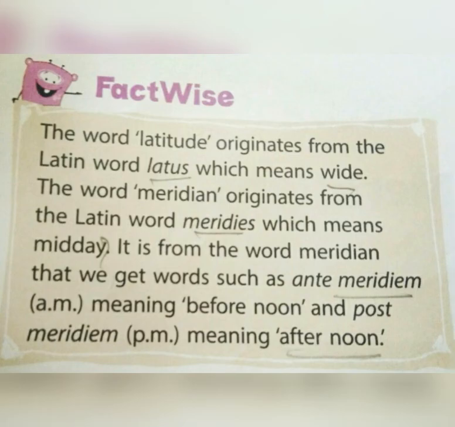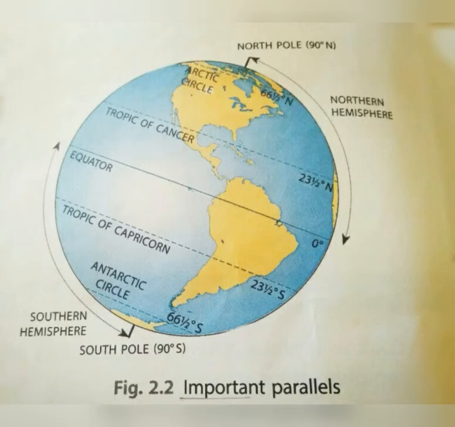Okay, children? So now we are going to see how the parallels are numbered. We start from the equator and mark it as 0 degree latitude. So what is the equator? It divides the earth into two equal halves, isn't it? So that is the 0 degree latitude, and we mark the other parallels from 0 degree to 90 degree. And apart from their value, the parallels are also marked as N and S. So what is N? N is north and S depicts south. And the North Pole is written as 90 degree north and the South Pole as 90 degree south.